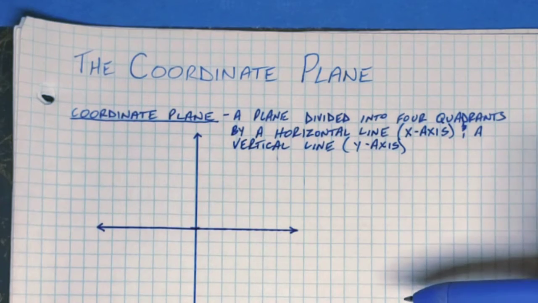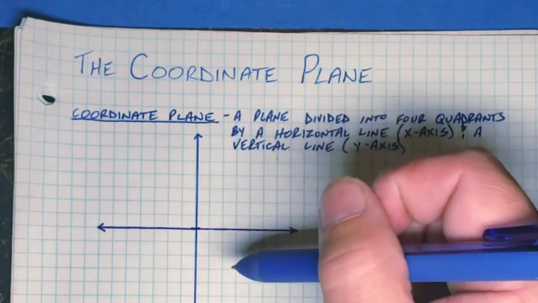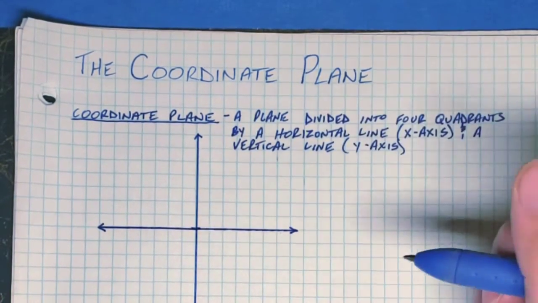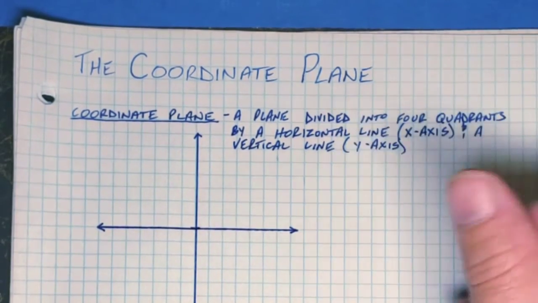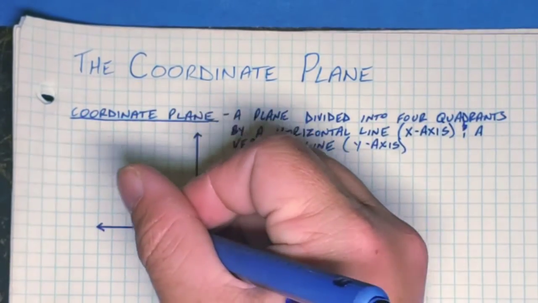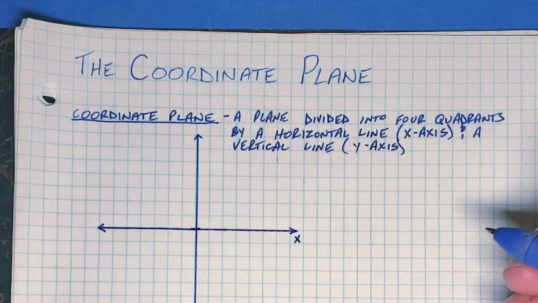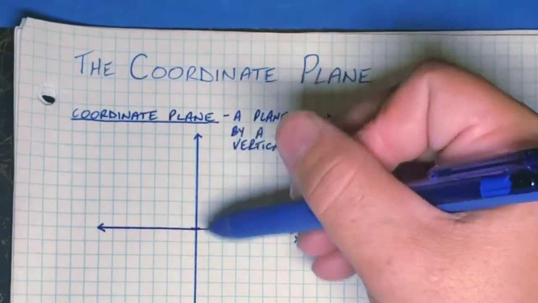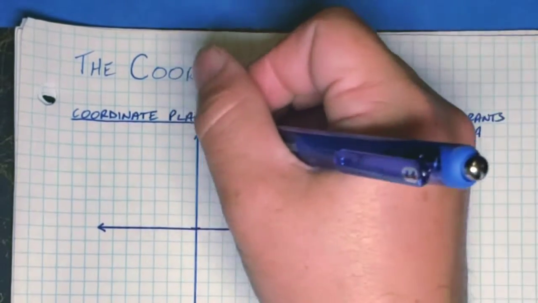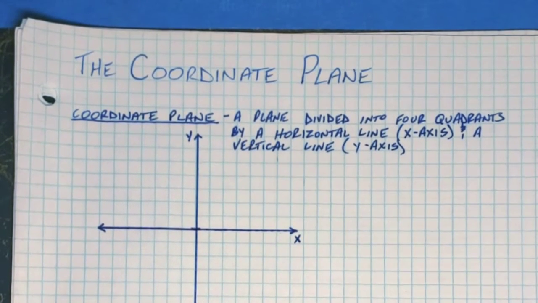If you are drawing a coordinate plane, there are a couple of important things to label. You may put numbers every so often, but that is not the important part to label. We want to label the x-axis. The x-axis is the horizontal one, so just out here towards the end, we're going to put an x. Just a happy little x. And then the vertical line is the y-axis, so somewhere up here towards the top, we're going to label this as y.